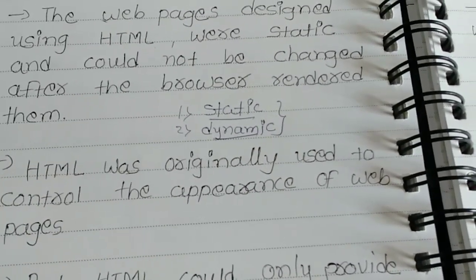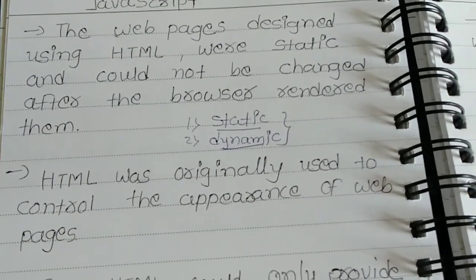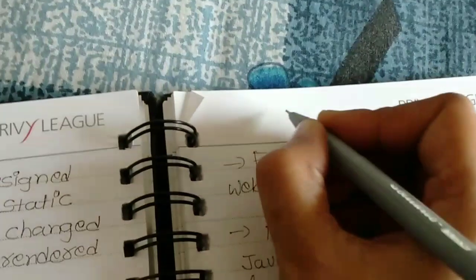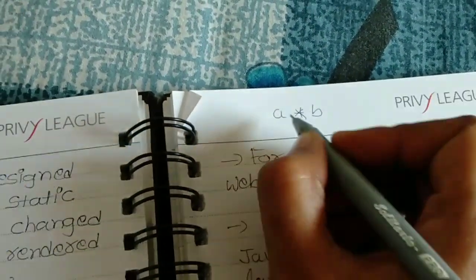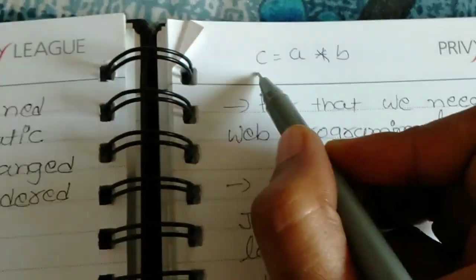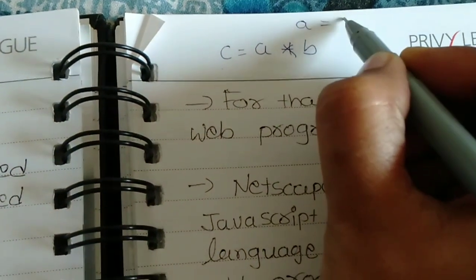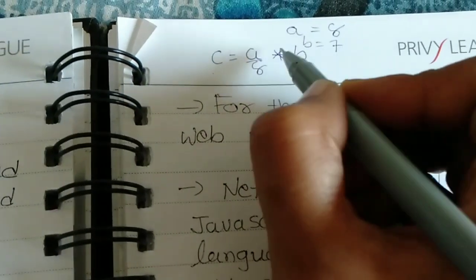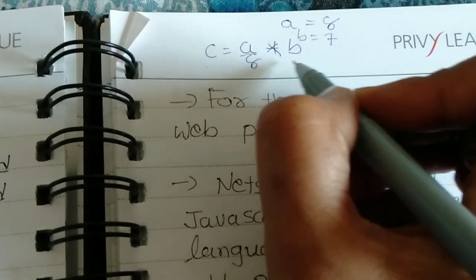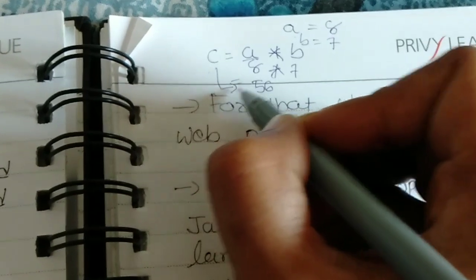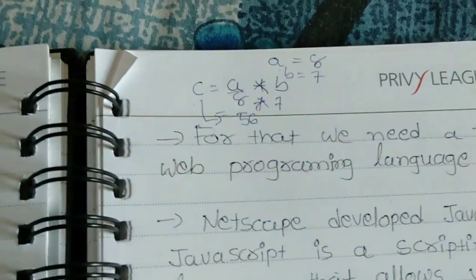Static means fixed and dynamic means not fixed. In dynamic you can change your value; in static you can't change your value. For example, you have to calculate a into b and save your answer in c. I am giving a equals 8 and b equals 7. So 8 into 7 is 56, and your value is 56, but our program is fixed.